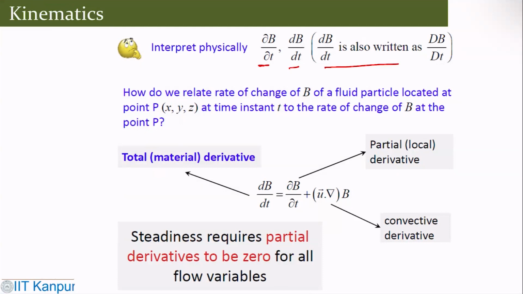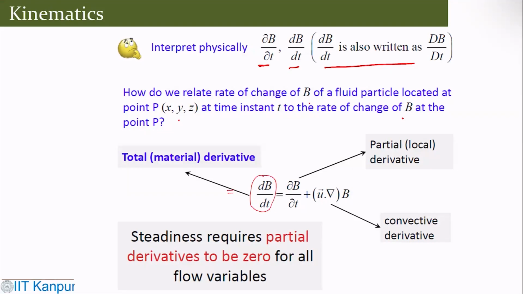So dv by dt is also written as capital Dv by Dt. How do we relate this rate of change of v of a fluid particle located at a particular point for a given time instant to the rate of change of v in space? This is where you get the total derivative.